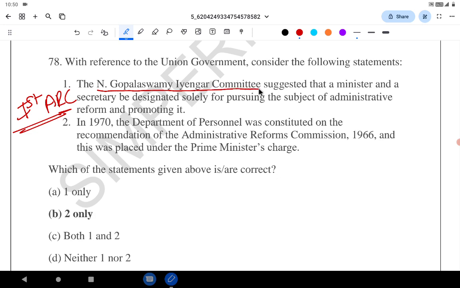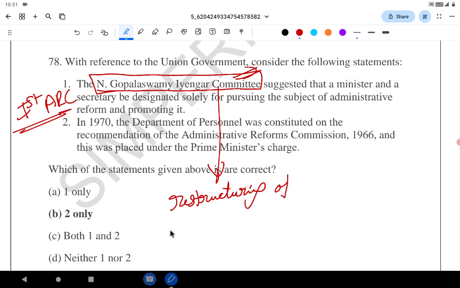Even the N. Gopalaswamy Iyengar committee is also related to restructuring of Central Secretariat. In 1970, the Department of Personnel was constituted on the recommendations of Administrative Reforms Commission 1966 and was placed under the Prime Minister. Correct. DOPT comes under the Prime Minister. Statement 2 is correct.